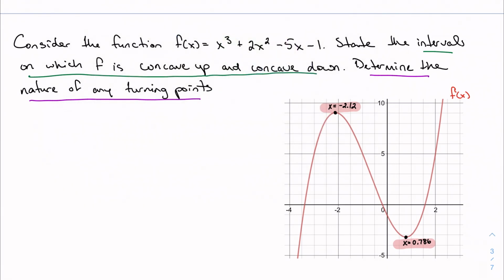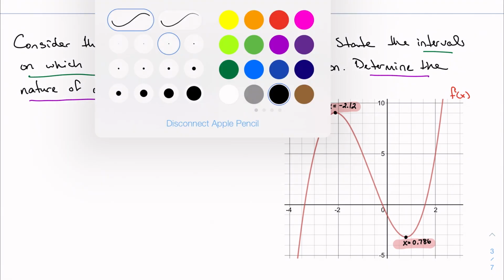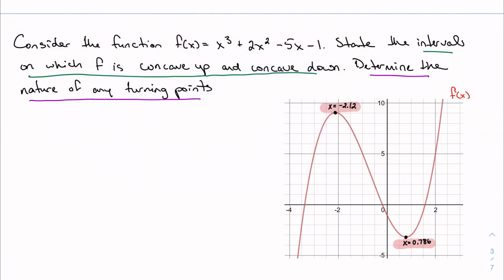If you remember, I had taken my derivative, and I had determined that my turning points, or my critical points, were when x was negative 2.12 and 0.786.